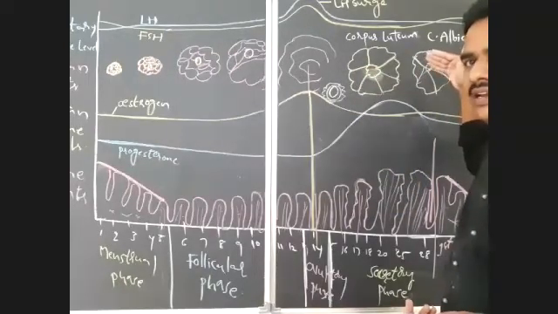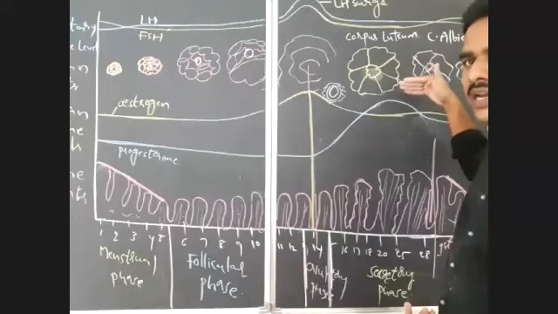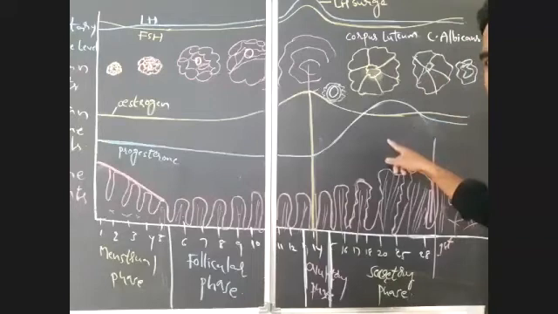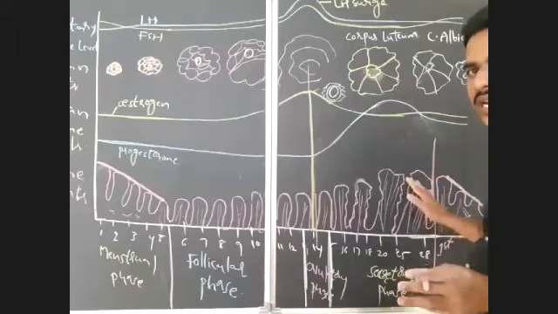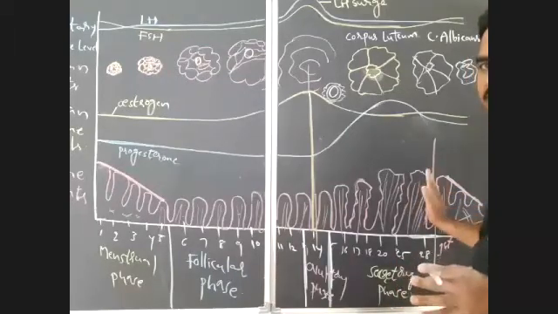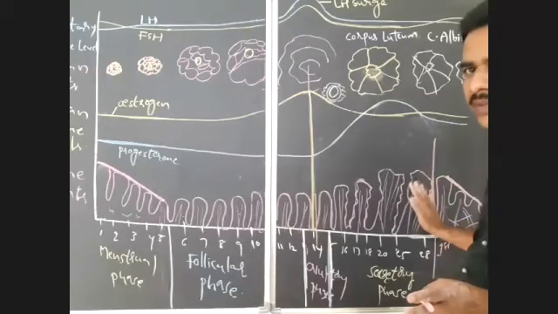If fertilization takes place, the corpus luteum will be maintained throughout the pregnancy, and the progesterone will be secreted continuously, and the endometrium will be maintained throughout the pregnancy. There will be no degeneration of the endometrium, so there will be no menstruation. So absence of menstruation may be an indication of pregnancy.